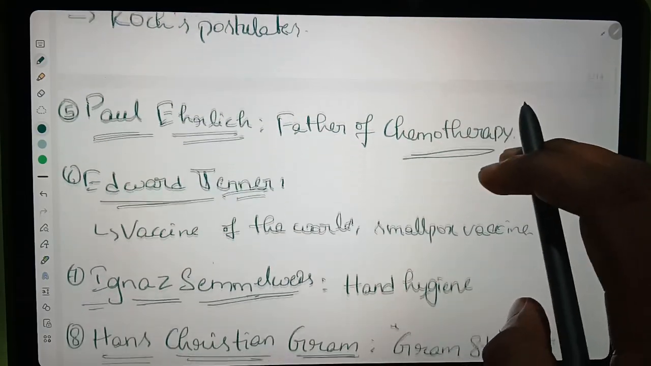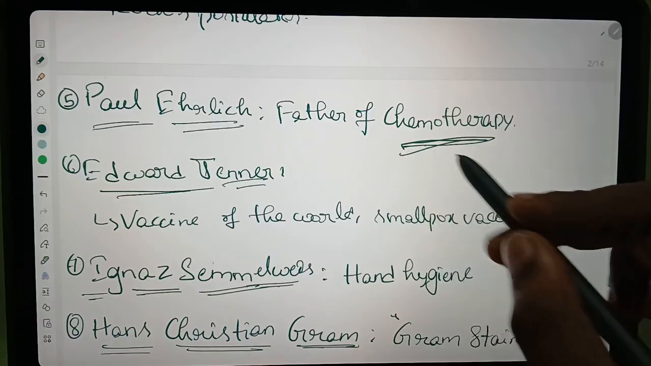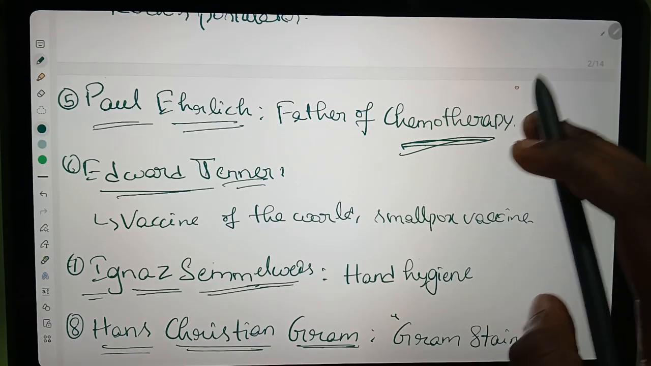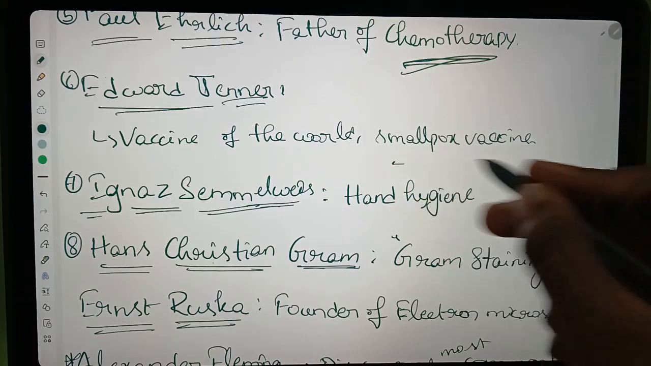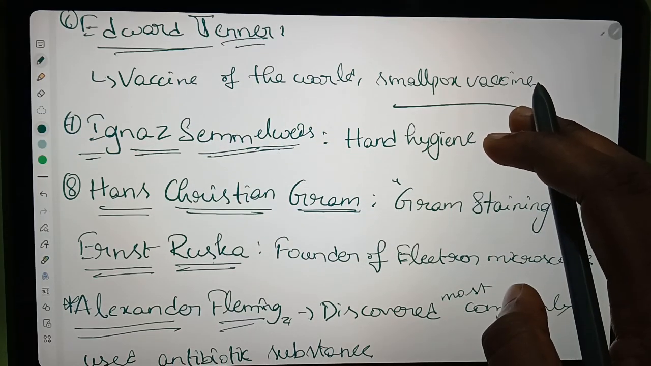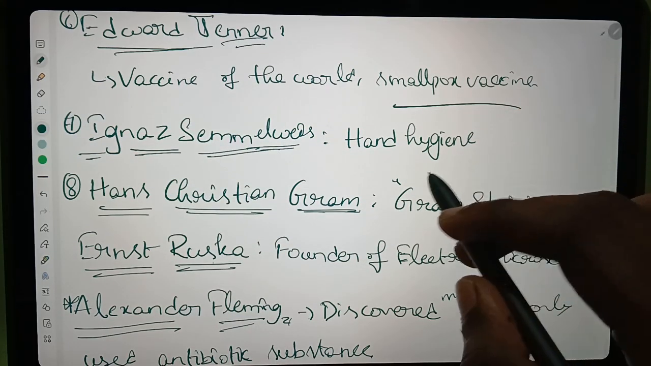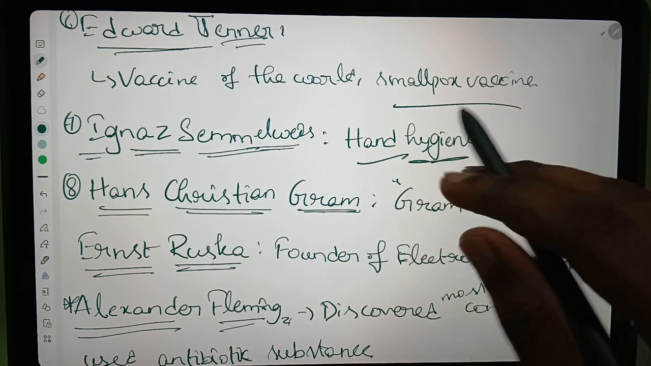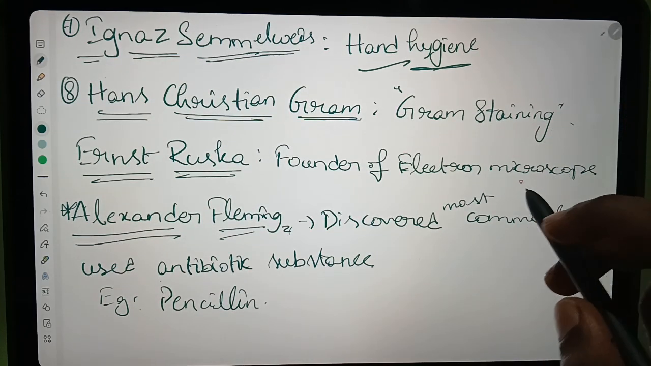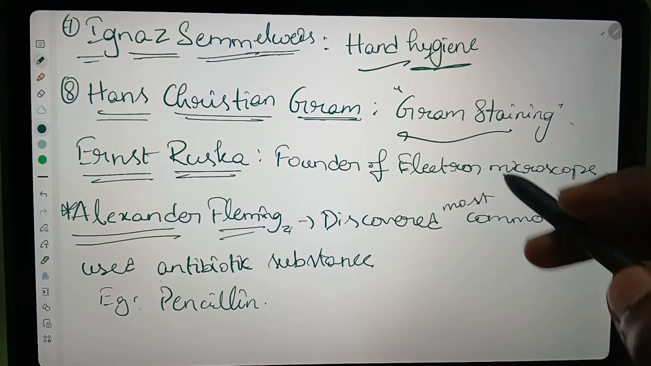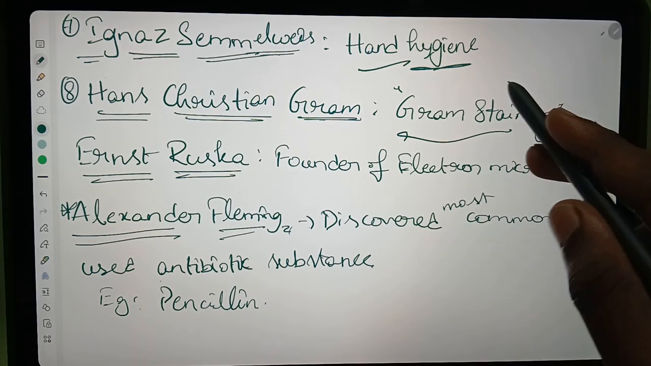And then Paul Ehrlich, he is the father of chemotherapy. Okay, and then Edward Jenner, he invented the vaccine for smallpox. Okay, and then Ignaz Semmelweis, he told about hand hygiene. And then Hans Christian Gram, he introduced the gram staining. Okay, gram positive and gram negative.